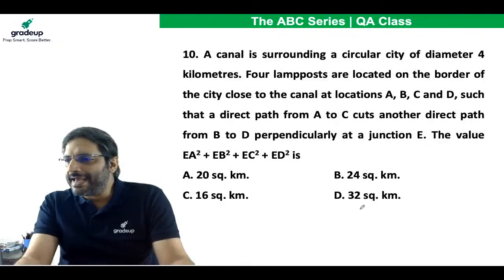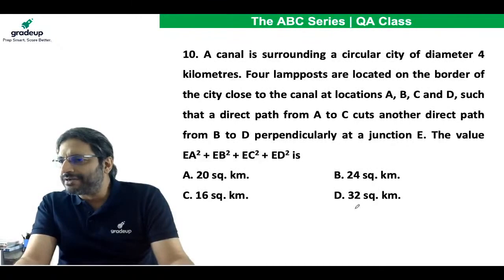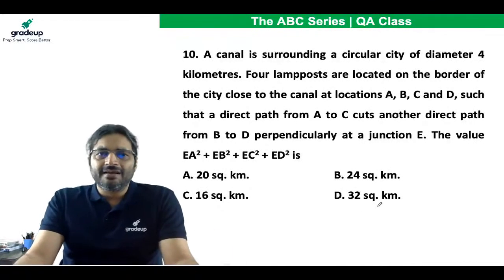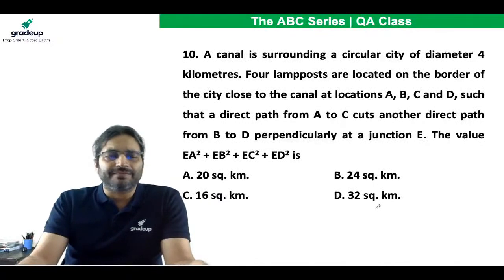Ankut Verma is saying A. Alok Kumar is saying D, 32 square kilometer. Ashutosh Pandey is saying C. Utkarsh is saying C. Ram Pratap Singh is saying C. Again, I'm not interested in solving this question, needless to say.